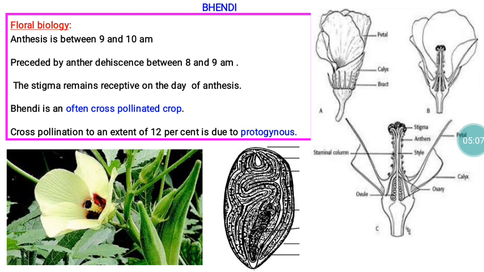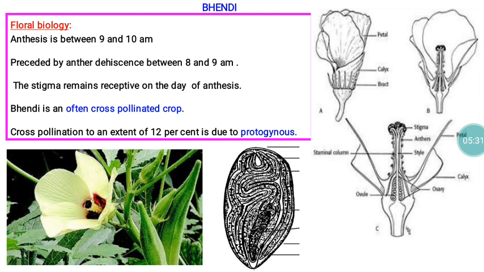Bendi anthesis normally occurs from 9 a.m. to 10 a.m., preceded by anther dehiscence between 8 and 9 a.m., and the stigma remains receptive on the day of anthesis. So this also comes under the often cross-pollinated category. That often cross-pollination is mainly caused by the protogynous nature. The extent of cross-pollination is 12%.